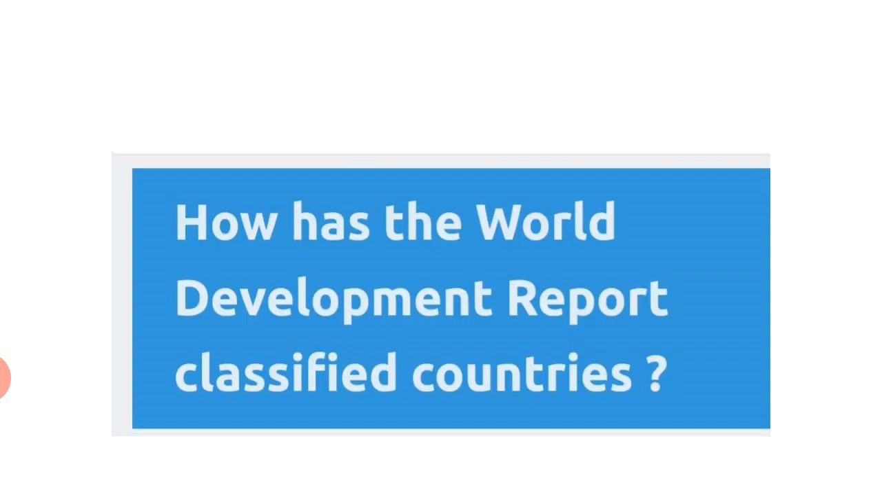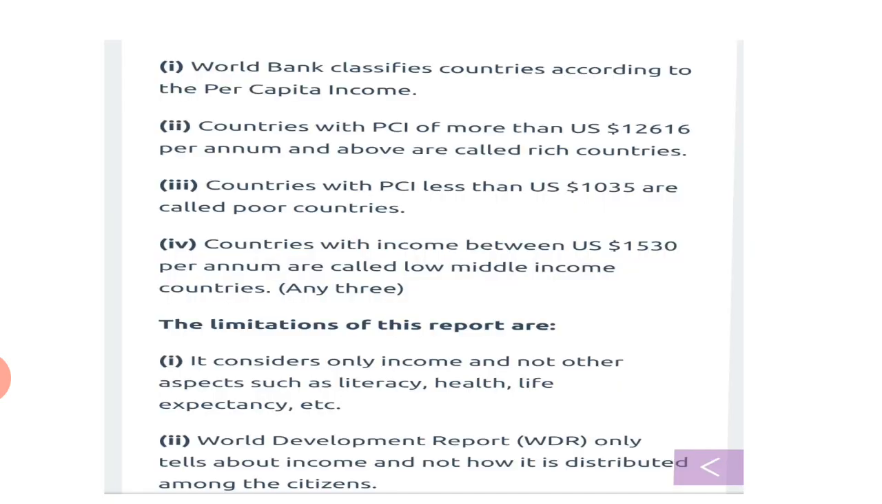So, how has the World Development Report classified countries? Let us find an answer to this question. The World Bank classifies countries according to the per capita income. The countries with per capita income of more than US dollar 12,616 per annum are called rich countries. The countries with per capita income less than US dollar 1,035 are called poor countries. Countries with income between US dollar 1,530 per annum are called low middle income countries.